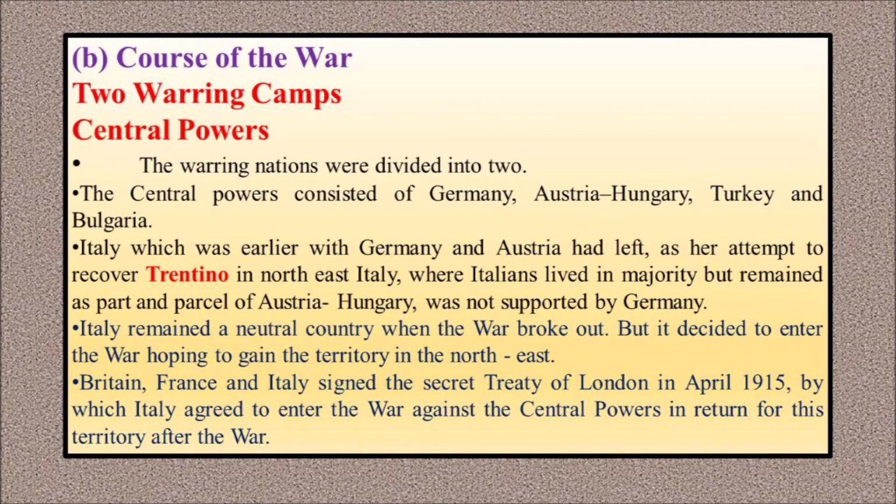In this agreement, Italy accepted to fight against the Central Powers, and in turn it also wanted to regain its territory, Trentino. So Italy accepted to join with Britain and France and fight against Germany and Austria.